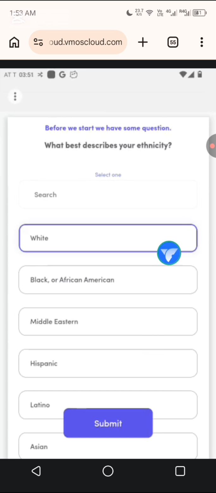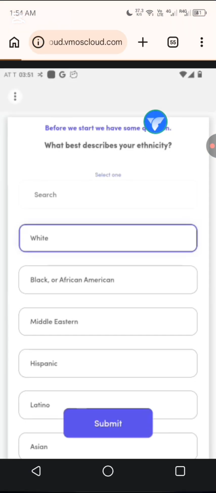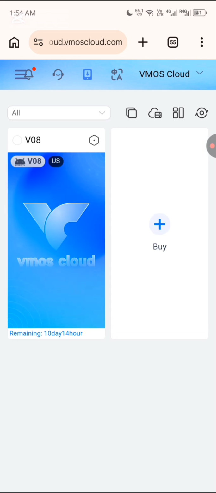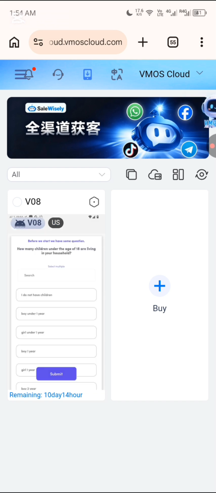As far as I'm inside this cloud phone service, as far as I'm inside this vimoscloud.com, let me end this browser now. Let me click on the search. This Vimos Cloud, let me click on it. Like this, nobody's watching what I'm doing. But the moment it loads, let me explain better. This place that they are showing remaining 10 days, 14 hours, and Vimos Cloud, just hold a little bit.